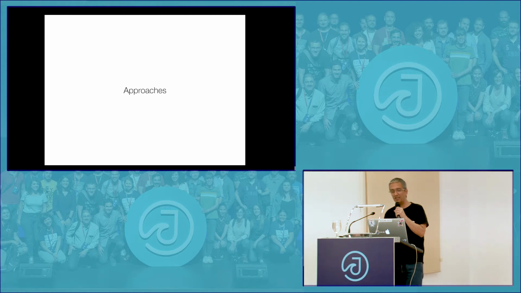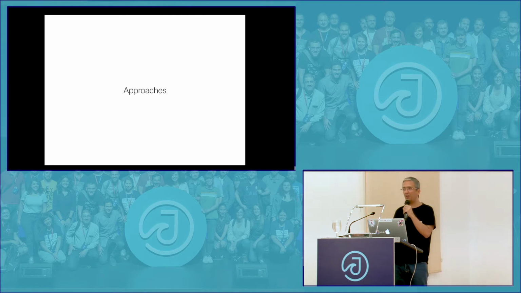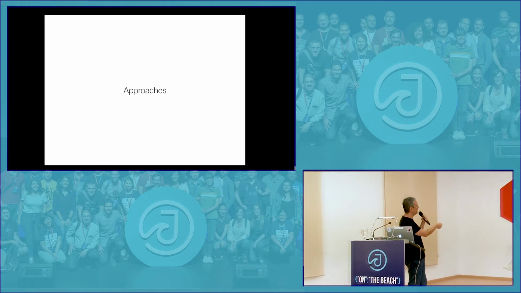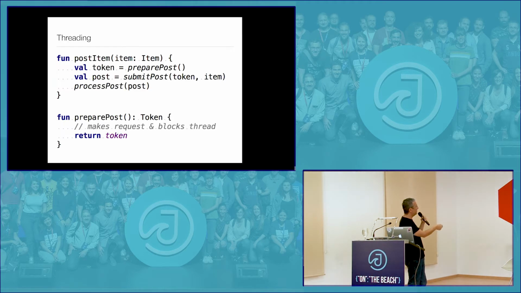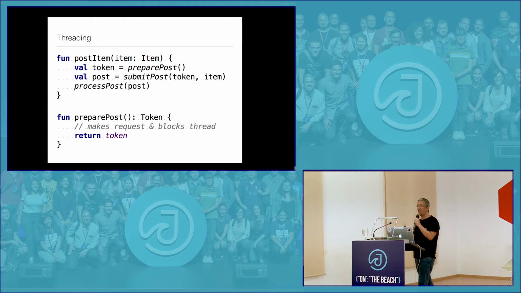Where I have basically some code and I have a bunch of functions, and this is Kotlin if you're not familiar with it. Fun over there means function. That's the name, the parameter, the type, the body, and that's it. And that's how you declare a function in Kotlin. So here I have a function in Kotlin that's token, prepare post, that returns a token, and then I submit